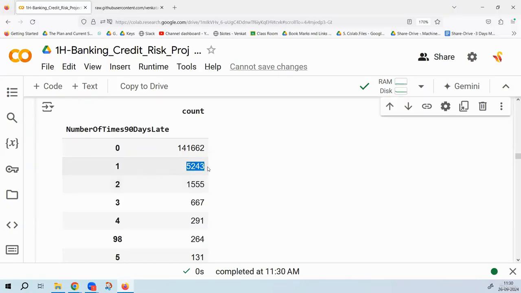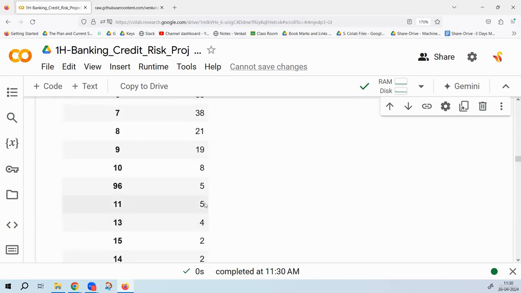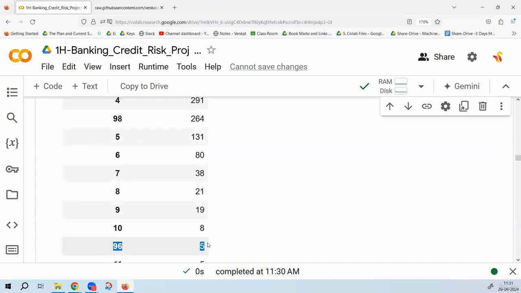Now, what is happening with these 5243 guys? They paid 3 months late only once. For some people, it happened twice, for some thrice, for some 4 times. Look at these five guys. Tell me what happened with those guys. They paid 3 months late 11 times. Is that dangerous? Yes, paying 3 months late 11 times is considered dangerous. But again, there are 96 and 98.